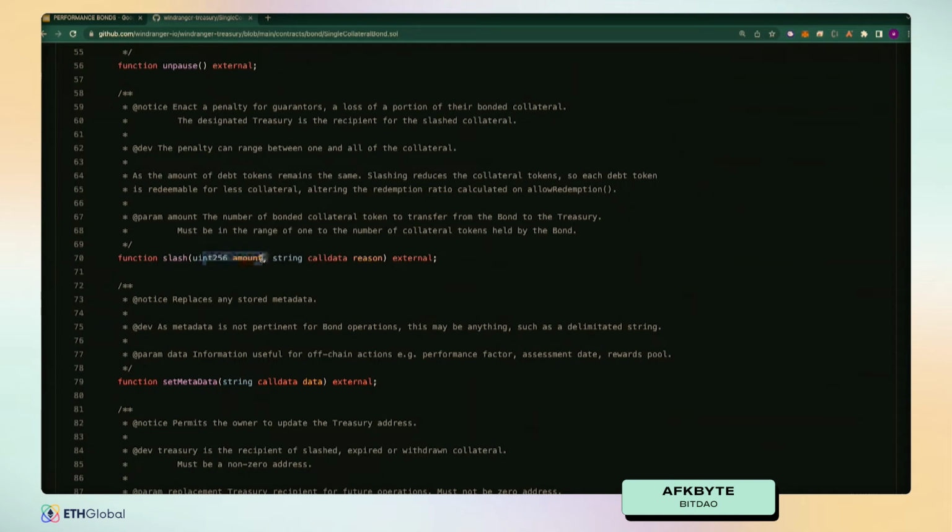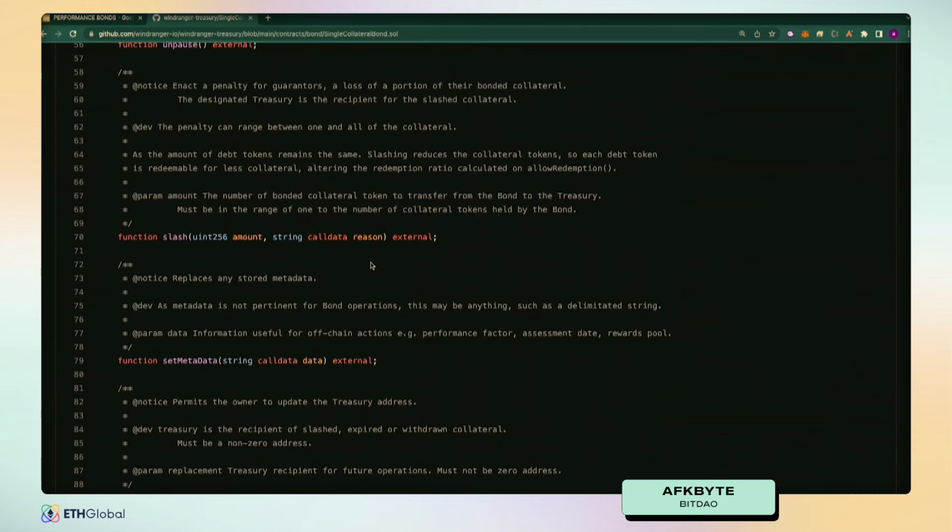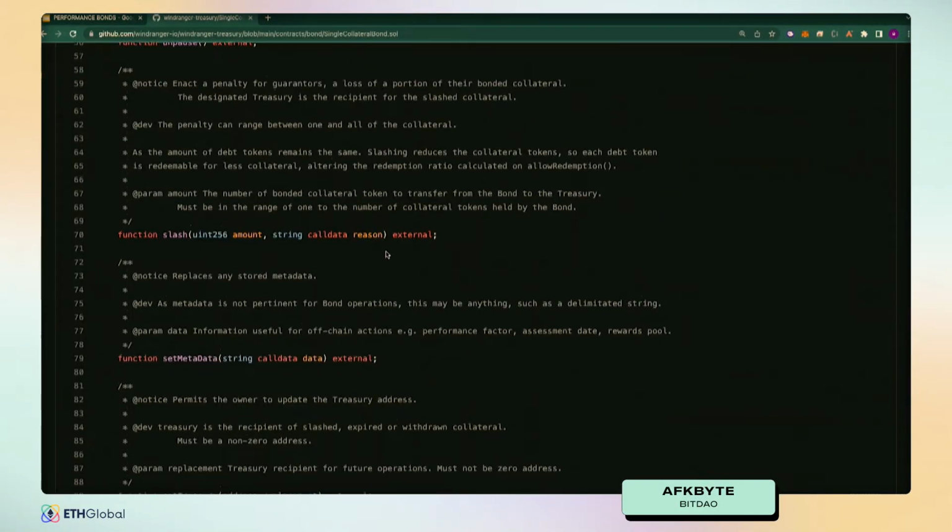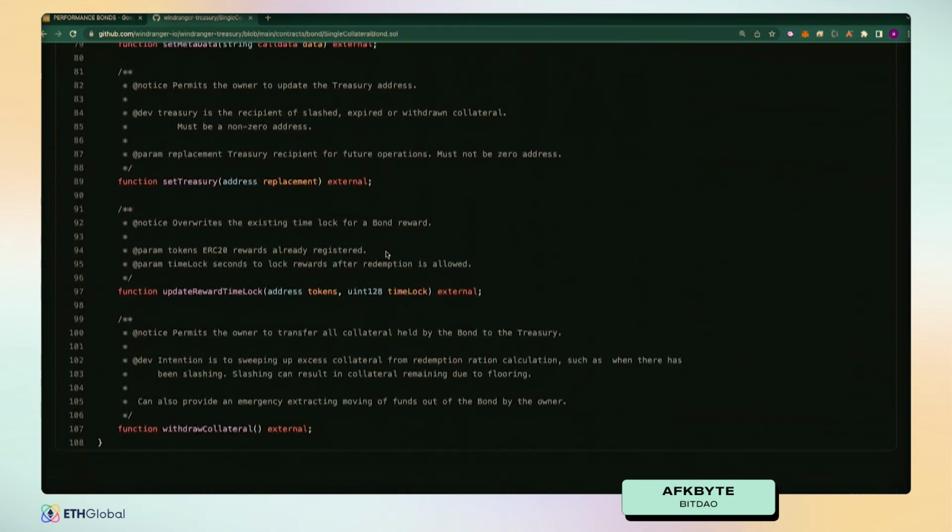It allows a super user or a DAO admin to call out the amount that they're slashing from it, and put in a string for the reason and do it on chain, if that makes sense. And this would just sweep the amount of tokens, or the collateral, from that particular bond back into the treasury of the DAO who put up the collateral, if that makes sense.